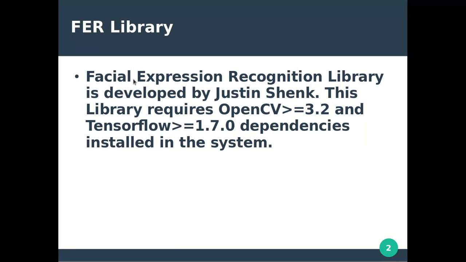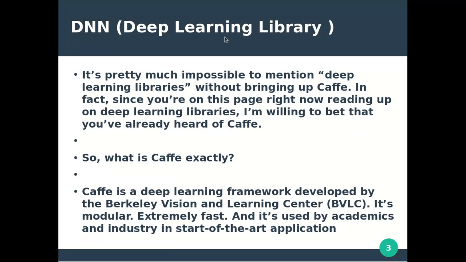Next is DNN, the deep learning library. It's pretty much impossible to mention deep learning libraries without bringing up Caffe. We will see that. Since you are on this page reading about deep learning libraries, I am willing to bet you have already heard about Caffe. So what is Caffe? Caffe is a deep learning framework developed by Berkeley Vision and Learning, and its model is extremely fast and used in academia and industry for state of the art applications.